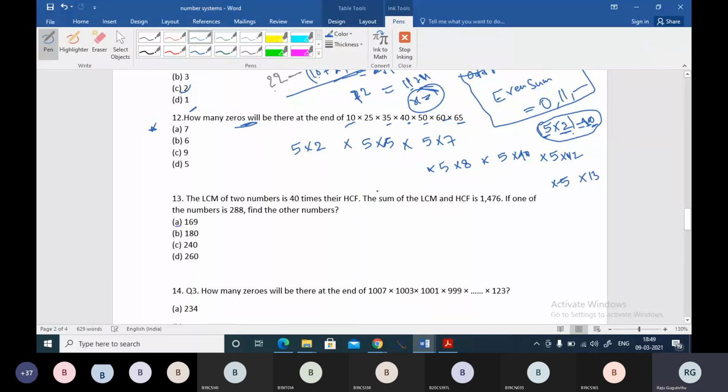Okay, again, further split it, let me write it here. 5 into 2, 5 into 5, 5 into 7, we cannot split here, but here we can split. Okay, I'm splitting from here. 5 into 8 can be written as 5 into 2 into 2 into 2. So how many 5s? See, my main idea is to find 5 comma 2 pairs.